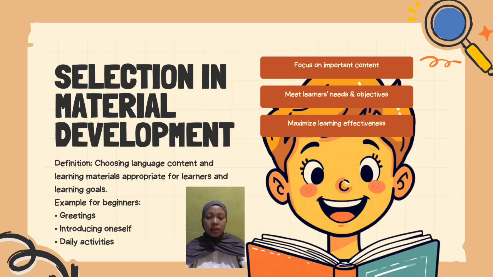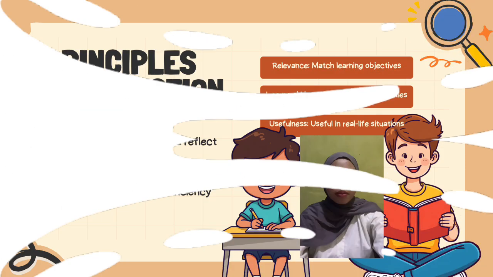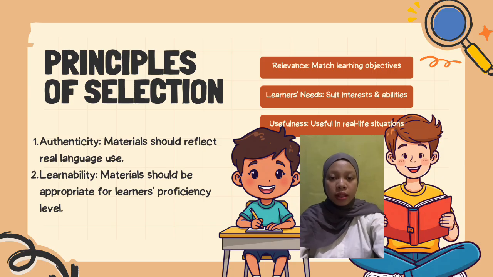Example for beginners: greetings, introducing oneself, and daily activities. These topics are chosen because they are practical, familiar, and useful for everyday communication. Okay, next, principles of selection.